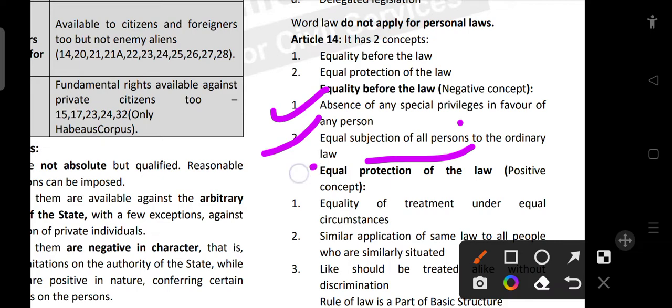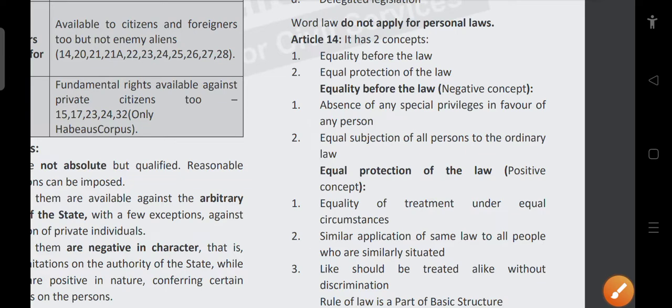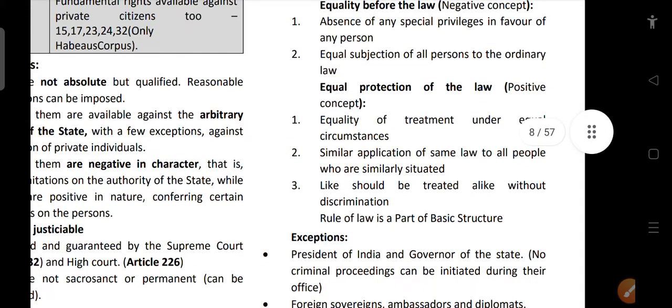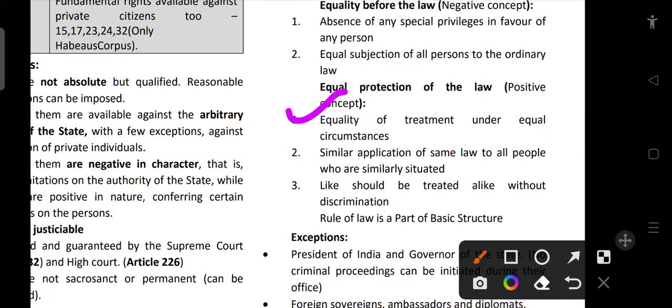Now what does the concept equal protection of law mean? This is a positive concept. Everyone is protected equally. First one includes no one has special privilege. Next one talks about the equality of treatment under equal circumstances. So we all have this story, right? If we ask a monkey and a fish to climb, the monkey can climb a tree, but the fish cannot do it. So we have to give equal treatment under equal circumstances only.